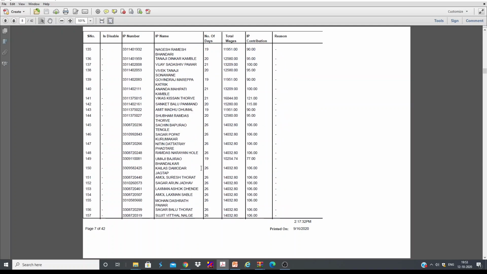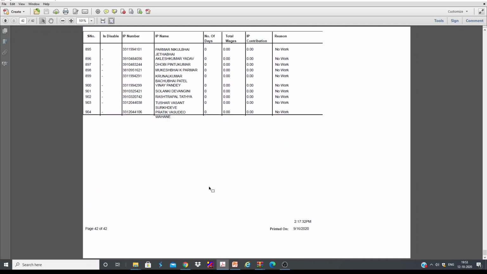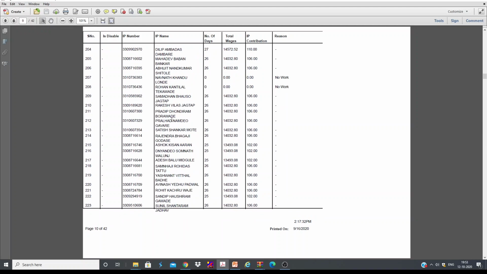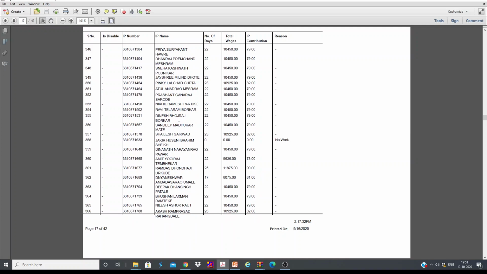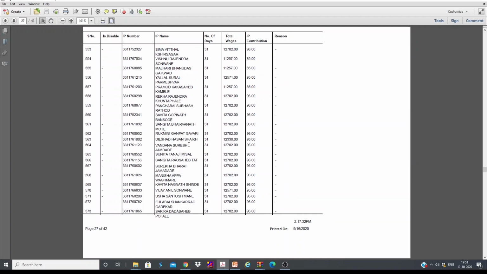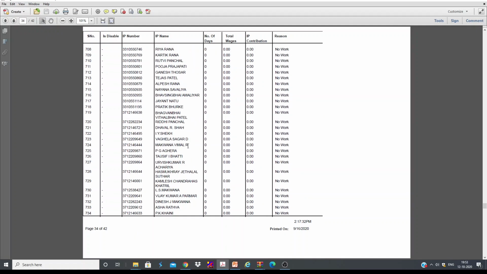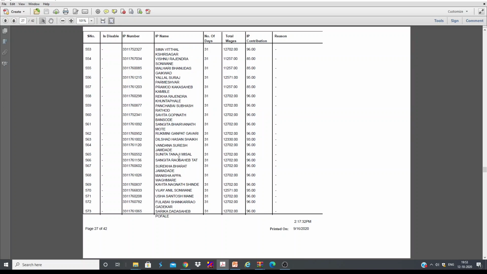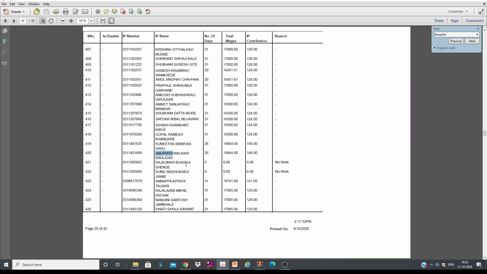You can see there are so many employees here, and we need to identify who our employees are, and we need to check whether he has actually deducted the proper amount and whether he has actually deposited the proper amount or not. Let's say our employees will be there somewhere. I need to search for our employees. Yeah, she is our employee.